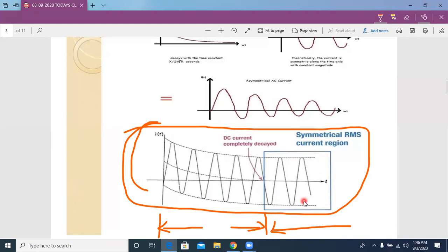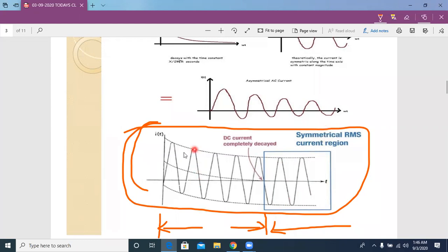Now, this section we call the symmetrical section, or steady state period. In the steady state period or symmetrical section, the current magnitudes, the cycle magnitudes, are equal with respect to time. So that section we call the symmetrical section.